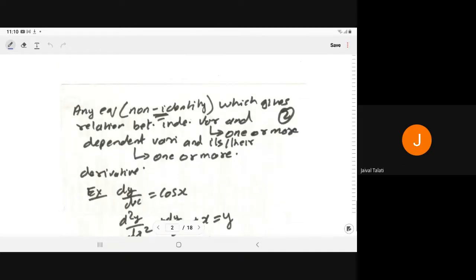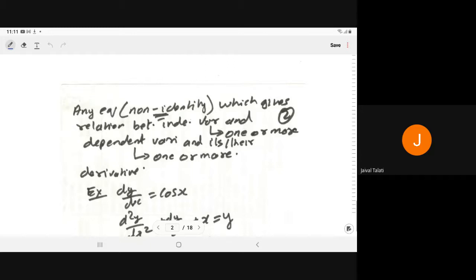Now we are defining the differential equation. Any equation means non-identity, not a standard identity. Any equation which gives the relation between independent variables, like x or x and z, and dependent variables, like y.